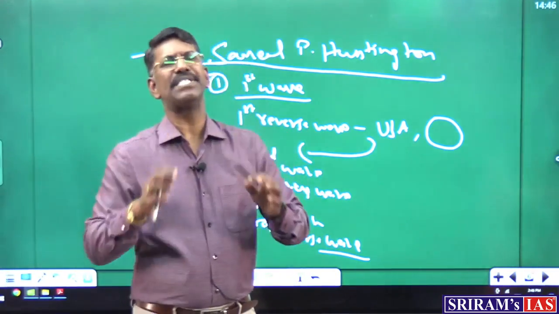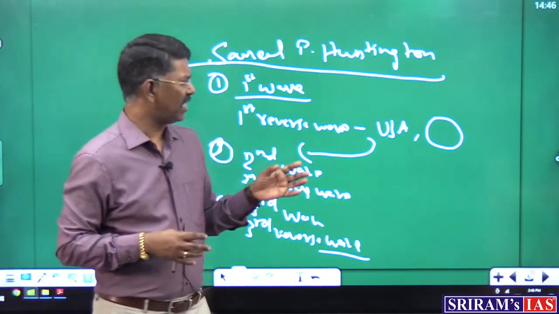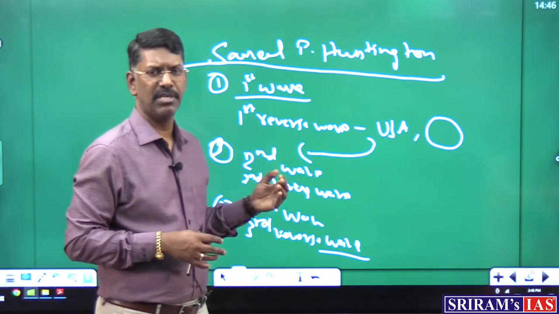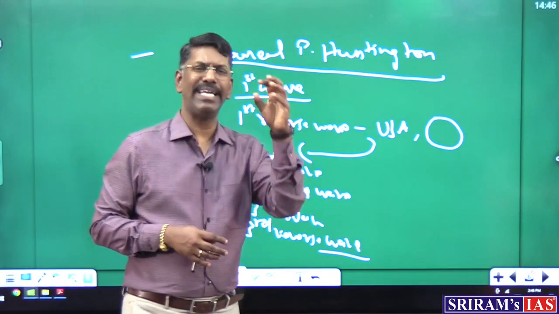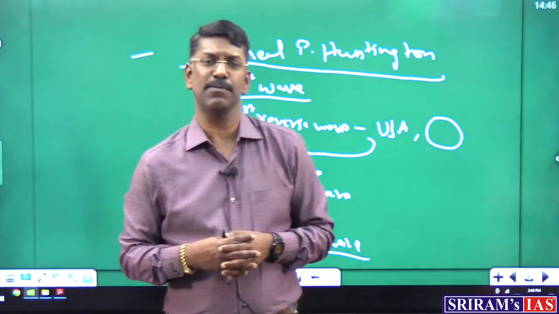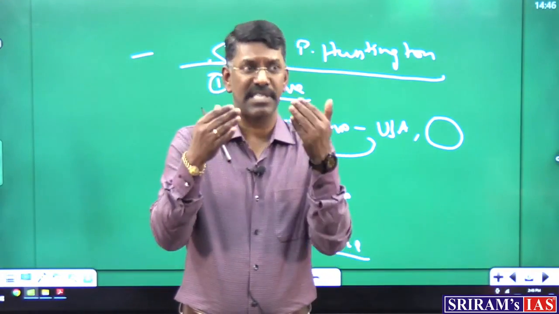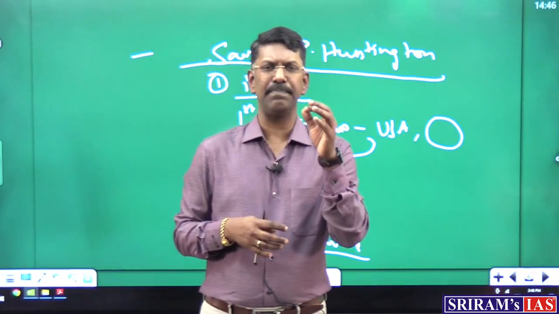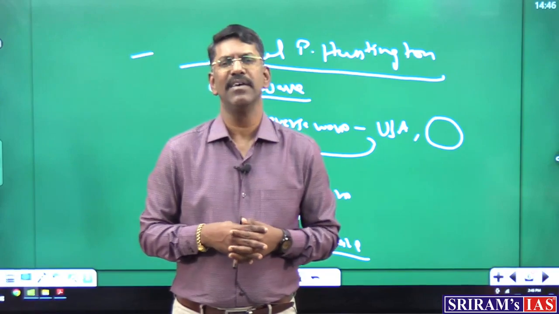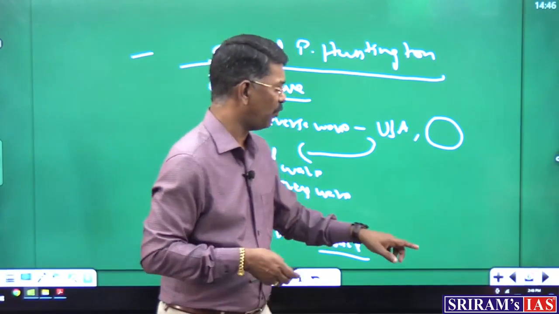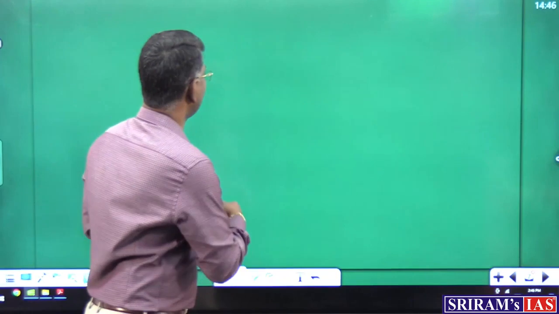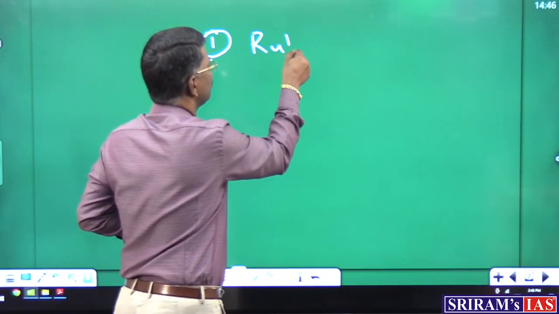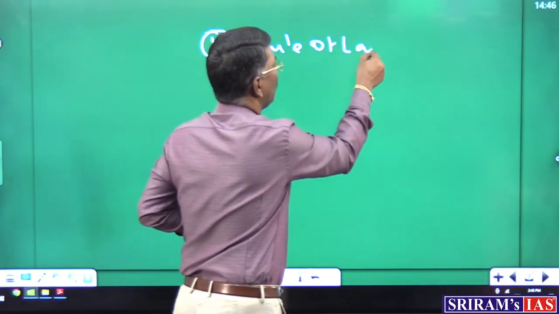So now there is a basic question. When we are looking into the idea of the first wave, second wave or third wave as per Mr. Huntington, we need to know how democracy became successful in India, or in what way democracy survived in a country like India. The first and foremost important reason for the success of democratic principles inside India is the idea of rule of law.